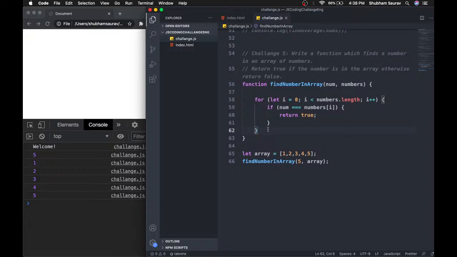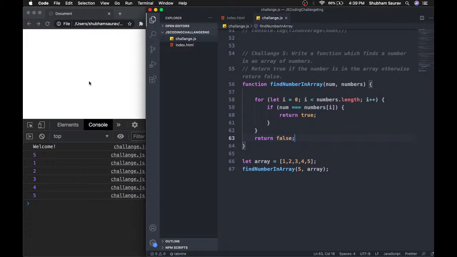But if we have run this loop and we can't find that number in our array, we have not returned true, which basically means that we have not found the number. Then we need to return false. If you are having any trouble understanding this true or false, why we are returning false, then please let me know. I'll try to explain it once again.